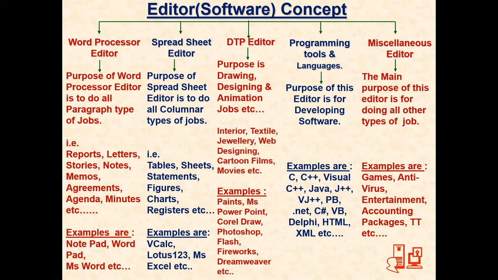So there are so many software, we are confused about what is to be learned and what is to be left. Everybody wants to learn Word, Excel, PowerPoint, CorelDRAW, Photoshop, Flash, C, C++, and so many software. So let us understand the use of each software and each category, so that I can decide what I can learn and what I can leave.